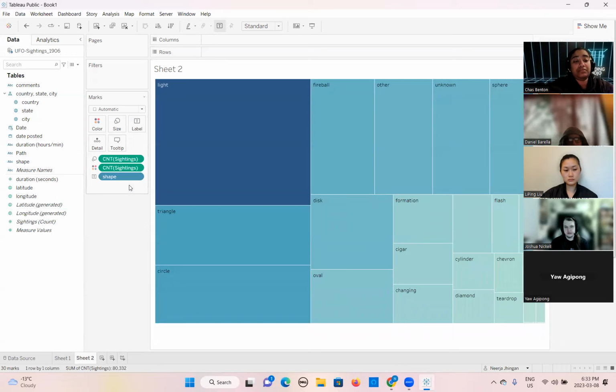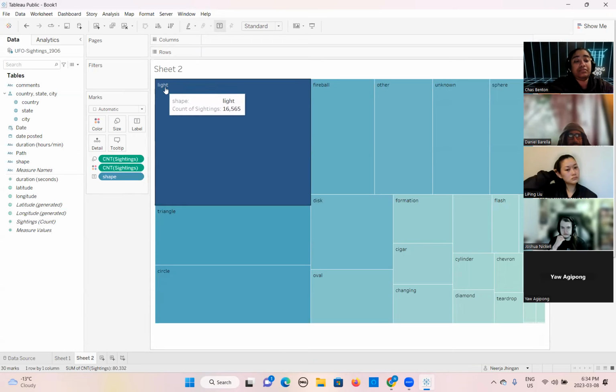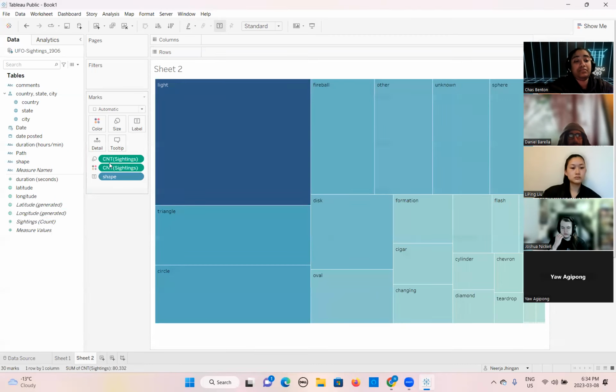As we did in the previous sheet with the number of sightings. Okay, so let's try. First of all, we will show the count numbers here if you want.